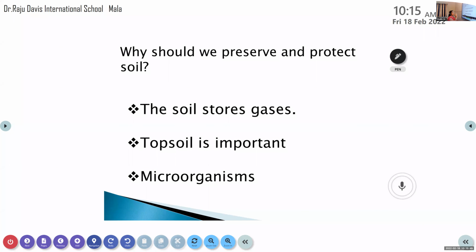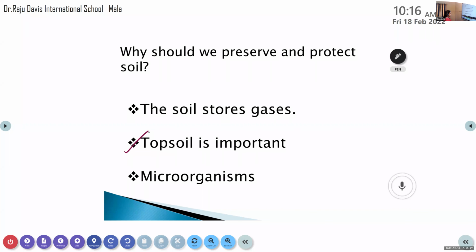Okay, what is the next point? Topsoil is important. Why is the topsoil important? Only in the topsoil can plants grow, the living things can grow. So if the topsoil is moving from there, the plants couldn't grow. It will be very difficult for human beings to do farming, agriculture, everything.